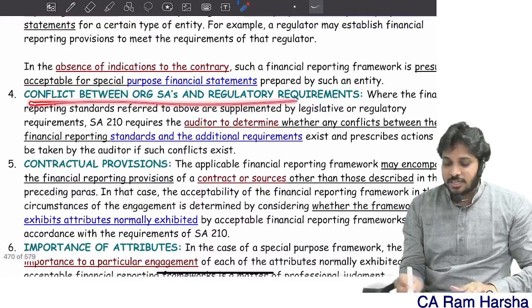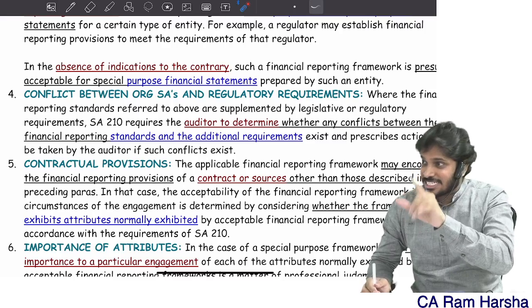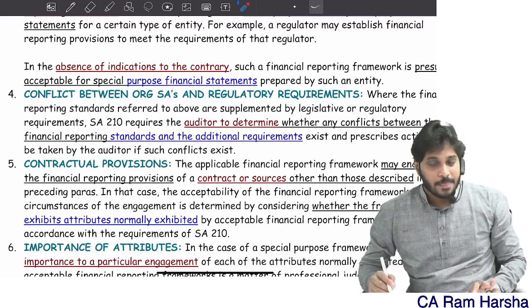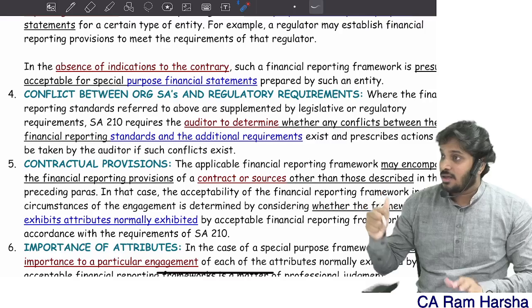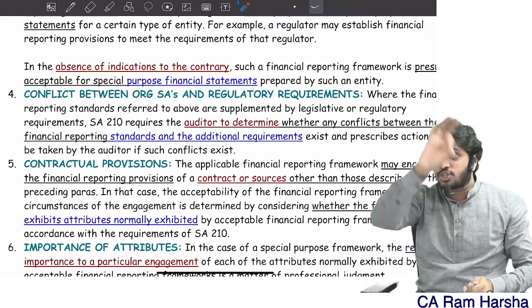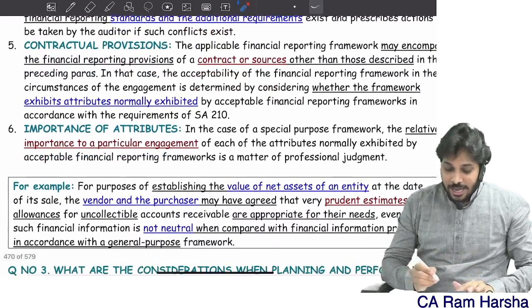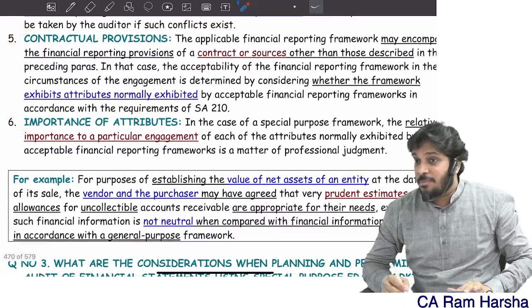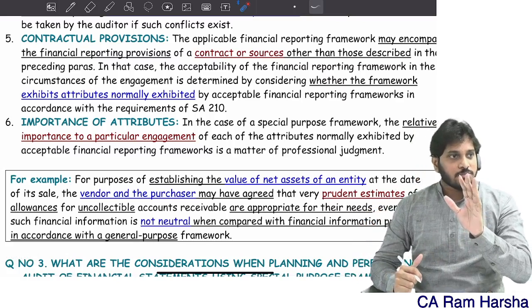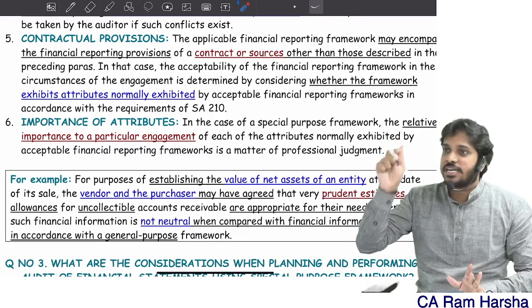Suppose there is a conflict between the specific organization standards and the regulatory requirement, which one will prevail? The auditor should ask the management. The auditor should look into the light of circumstances and decide. Sometimes special purpose financials may be prepared as per contractual obligations. To meet the terms and conditions in the contract, special purpose financials have to be prepared as per the terms and conditions given in the contract.